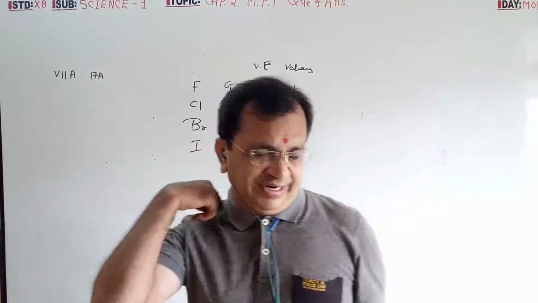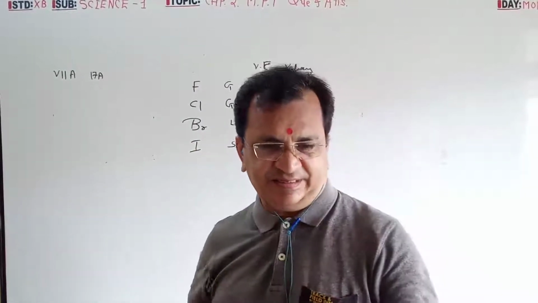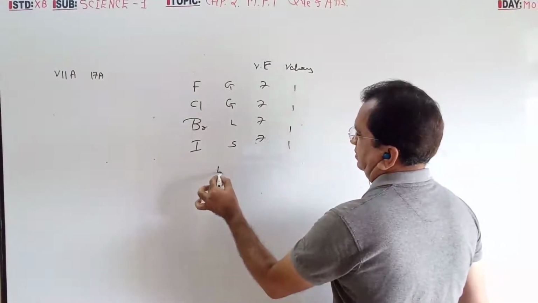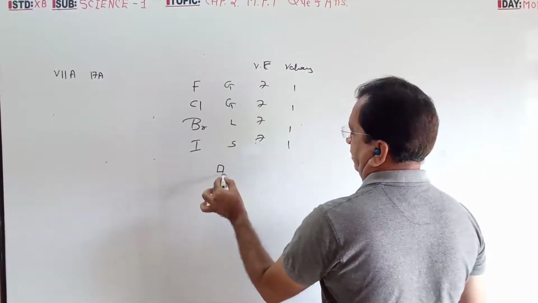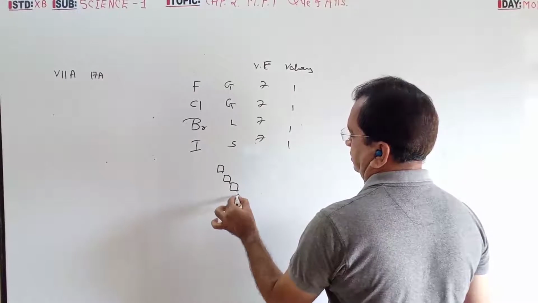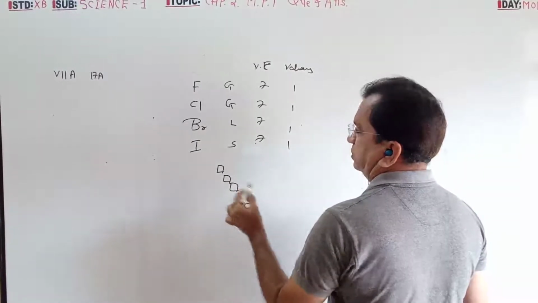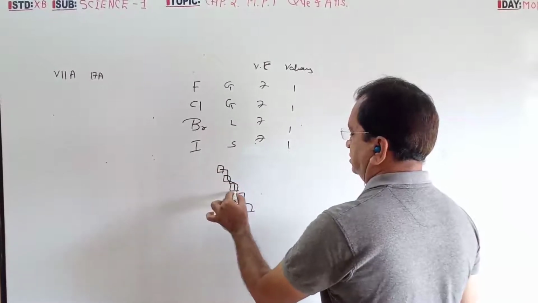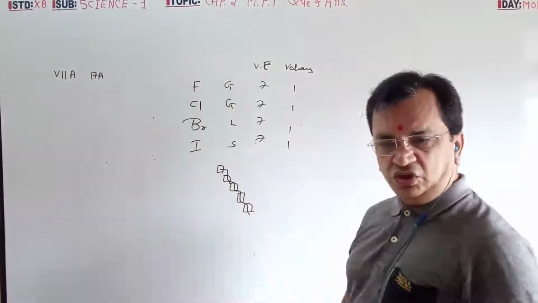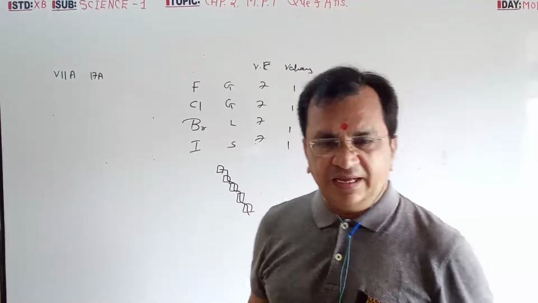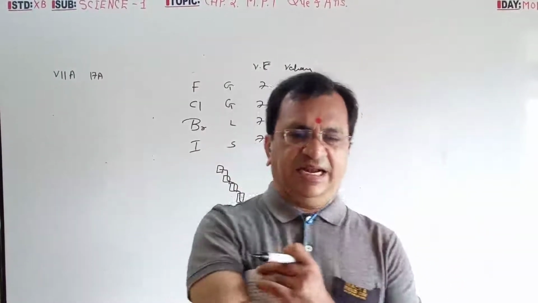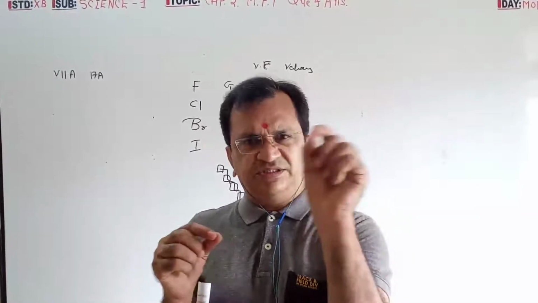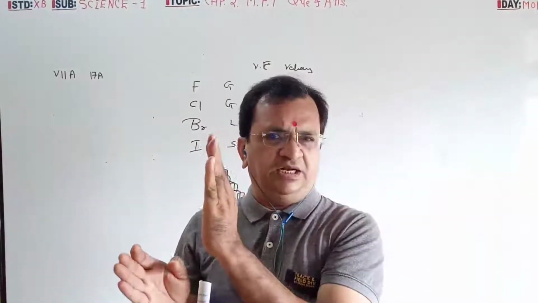One important point, the zigzag line. Left side metal, right side non-metal, but in between there are some elements, along the zigzag line, which are neither metal nor non-metal.